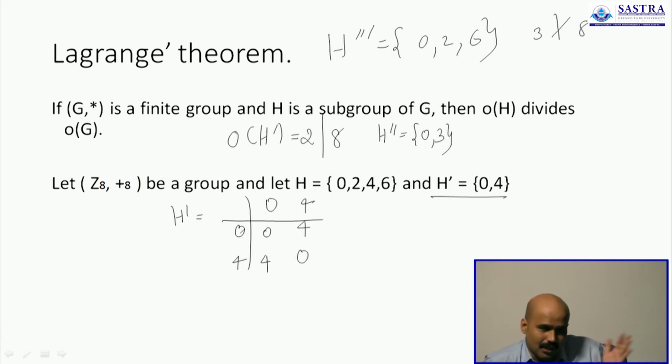But I can skip all this reasoning and directly give Lagrange's theorem as my argument. Order of H double dash is 3, 3 doesn't divide 8, therefore H double dash cannot form a subgroup of G. So you can use Lagrange's theorem and tweak it around to find out if a given set may or may not form a subgroup of a group G star.